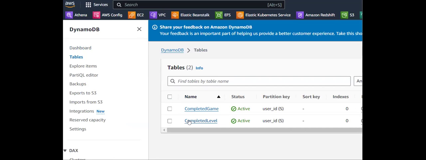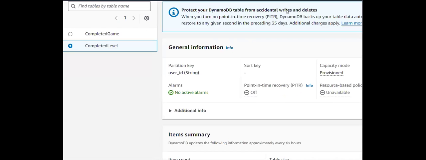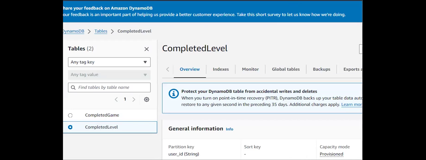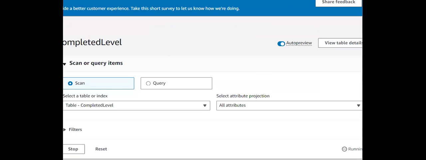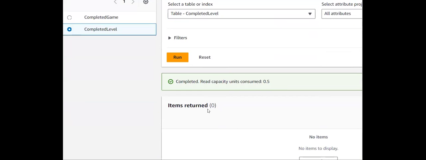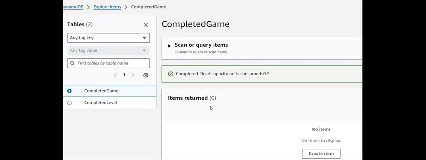I assumed the completed level as level 1 and the completed game as level 2. Now I'm clicking on Explore table items to show whether there is any data. Under completed level there are no items, and under completed game there are also no items. Once you start your game, your Lambda functions will execute and update your data here, which you can verify at last.